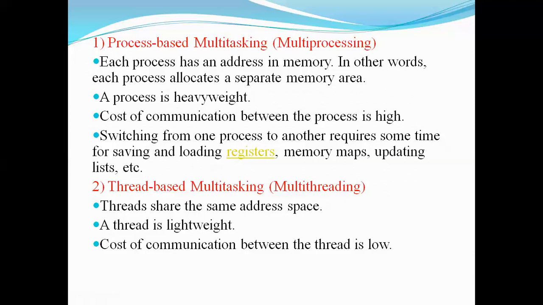It is saving and loading the data in the registers, so that it will be easy to resume from the point of execution where it left earlier.